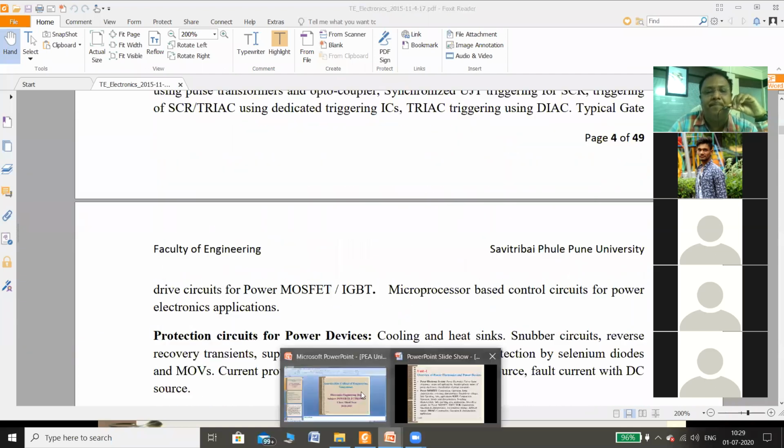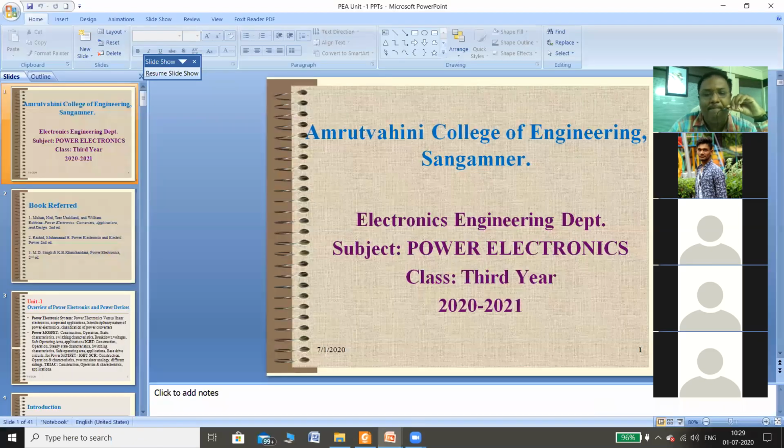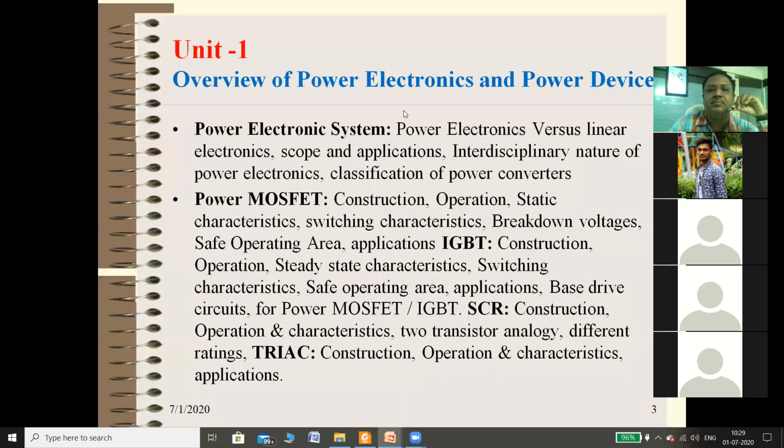So your first unit: power MOSFET, then IGBT, SCR, and triac. So students, these are the 4 devices which are mainly used in any power circuits.